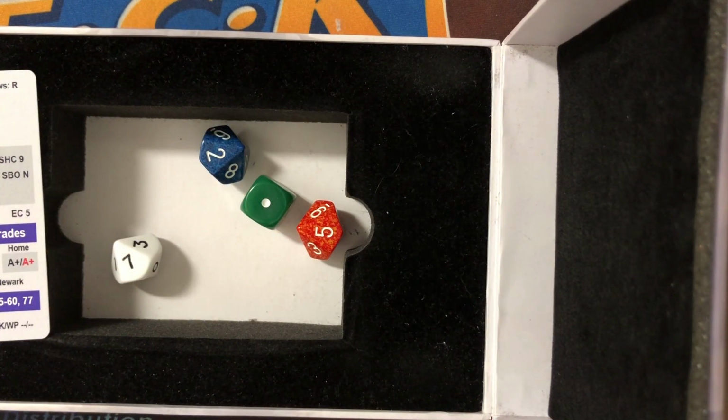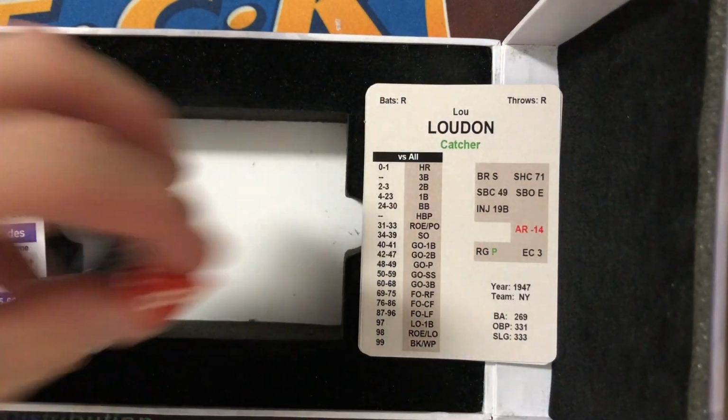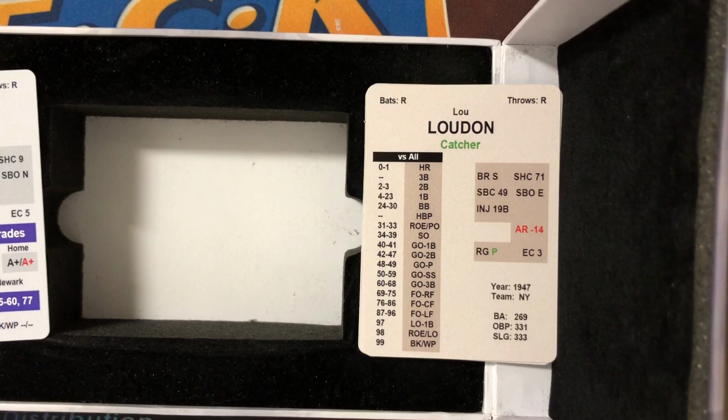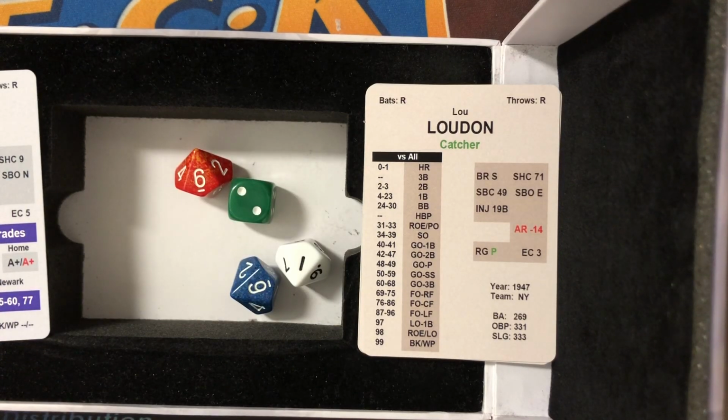Bottom of the order for the New York Cubans. Lou Loudon leads off. Lou is 0 for 2. Any kind of a run at all would be huge at this point. Top of the 8th, Leon Day shows no signs of tiring. The pitch to Lou Loudon.